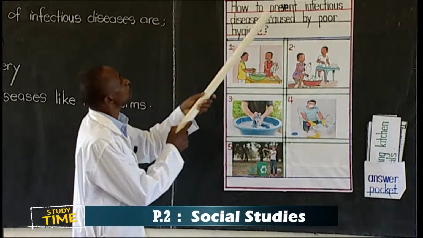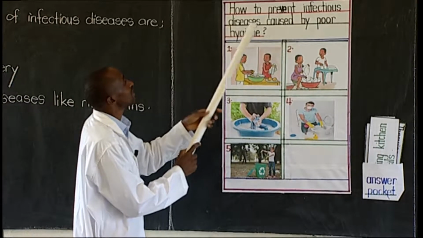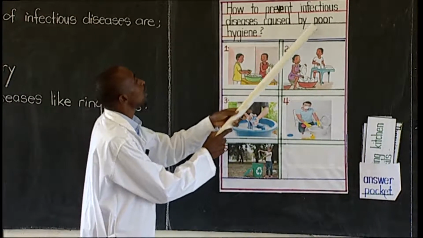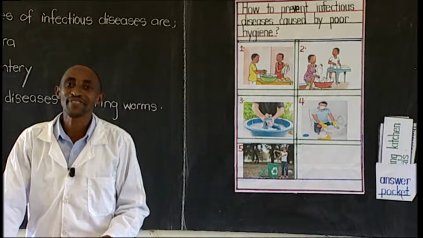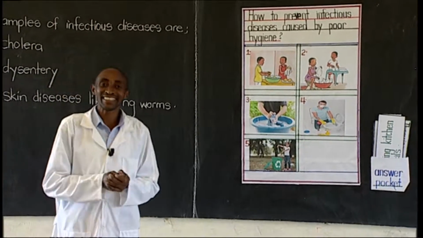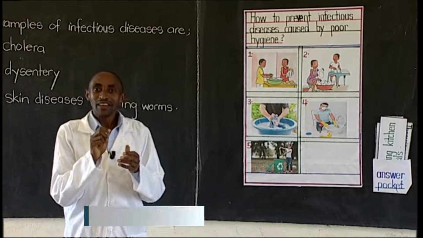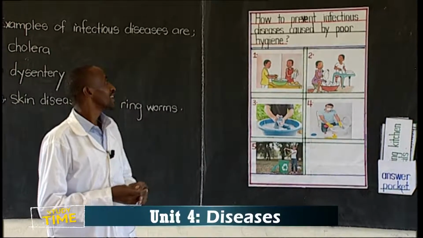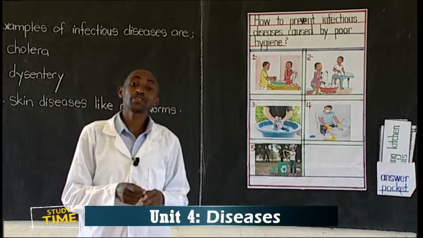How to prevent infectious diseases caused by poor hygiene. How can you avoid those diseases caused by poor hygiene?